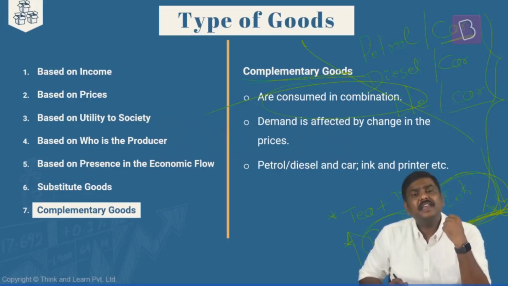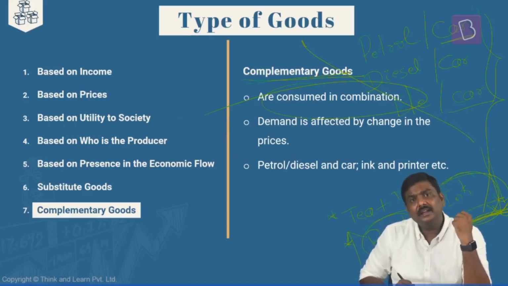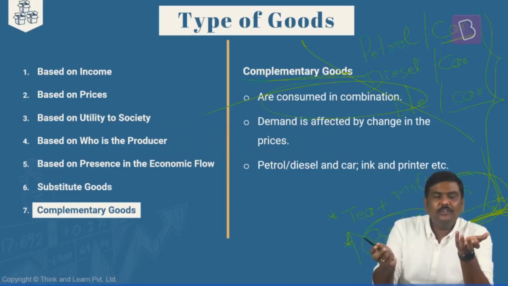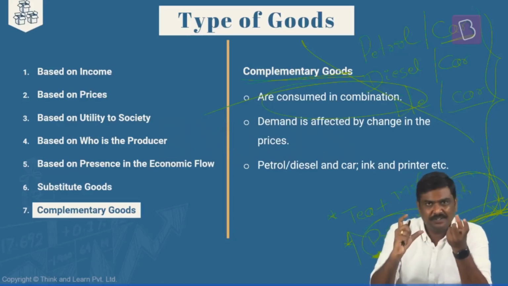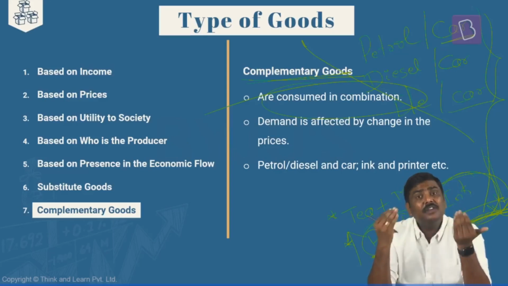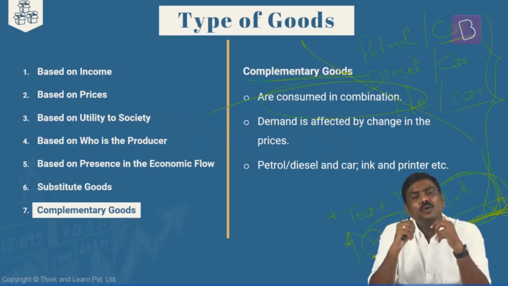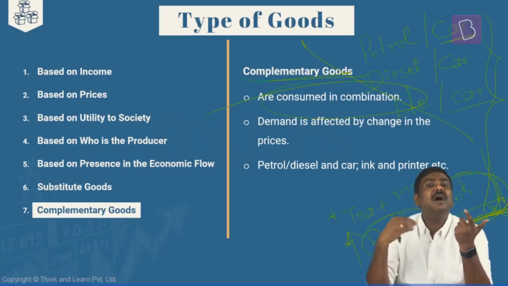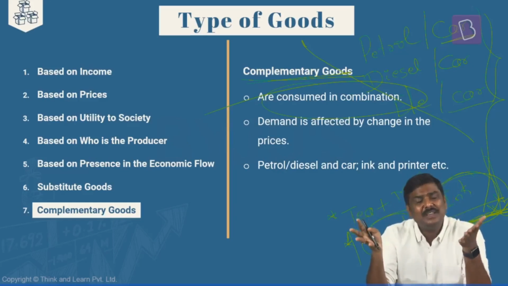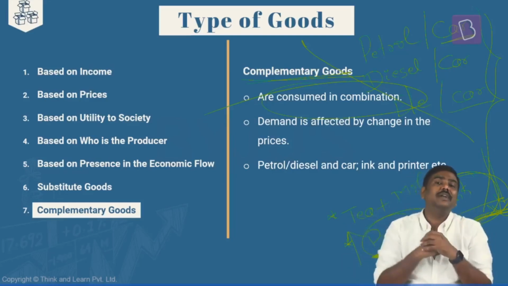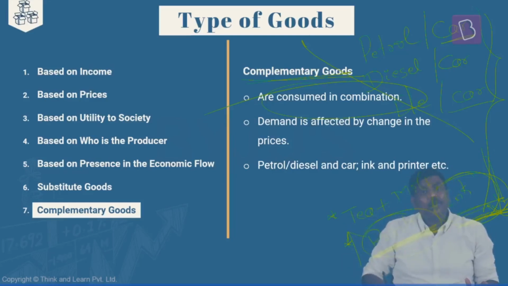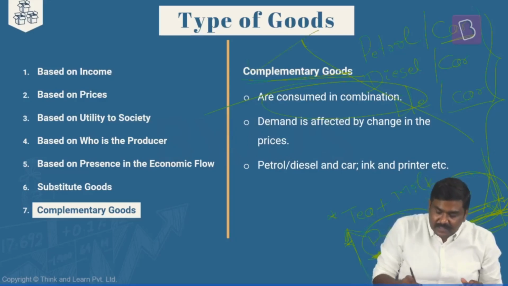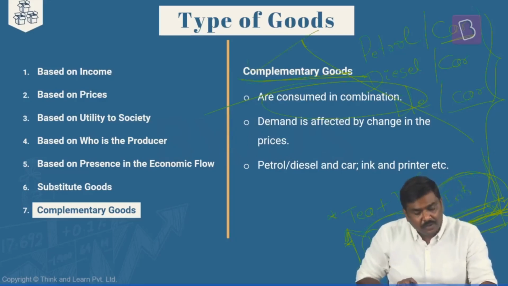Why does it happen? Let's take an example here. Printer and ink. If you purchase a printer, you will have to keep on refilling the cartridges. And when the demand for the printer automatically comes down, what about the refilling of the cartridges? So the demand for refilling, or let's say ink purchases in the market, will also automatically come down. So in a set of complementary goods, if the price of one increases, the demand for the other is negatively related. Right. So these are the goods which are referred to as complementary goods.